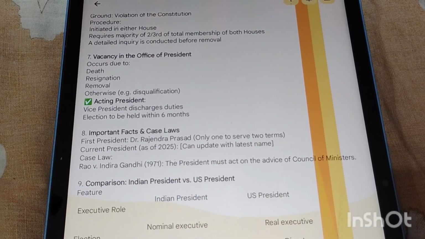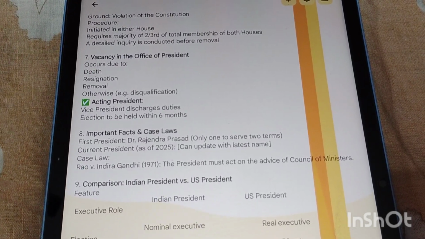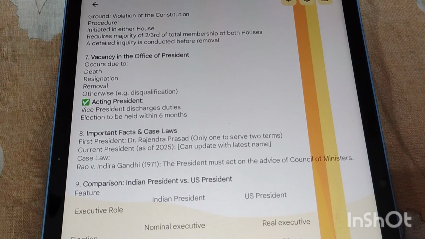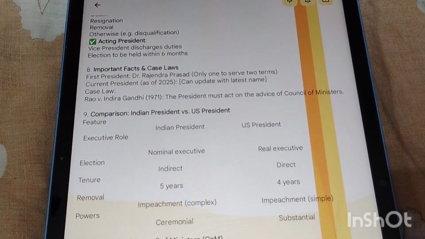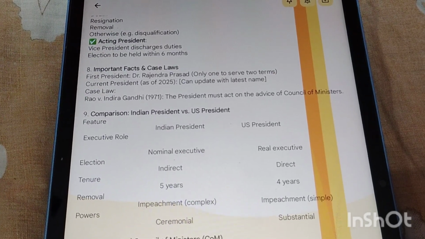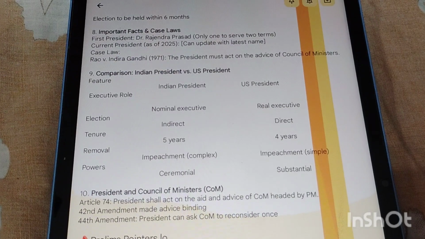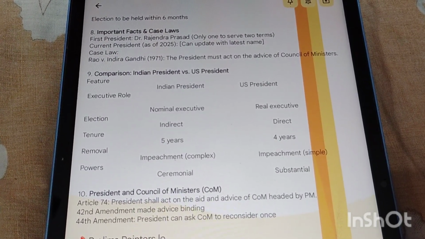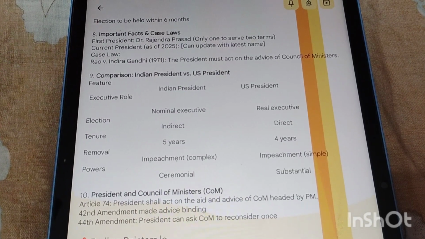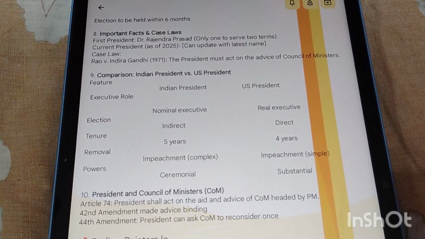The next one is the comparison between the Indian President and the USA President. The features: executive role, nominal executive and real executive; election, indirect and direct; tenure is 5 years and 4 years; removal, impeachment process is complex and impeachment process is simple; the powers are ceremonial and substantial. The next one is the President and the Council of Ministers. Article 74: the President shall act on the aid and advice of the Council of Ministers headed by the PM. The 42nd Constitutional Amendment Act made the advice binding on the President.